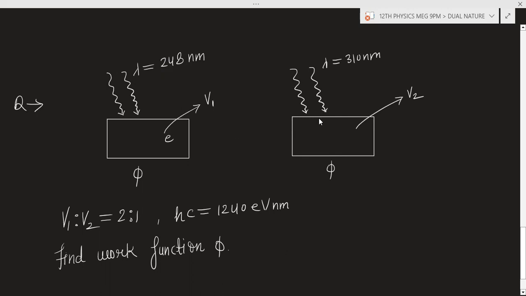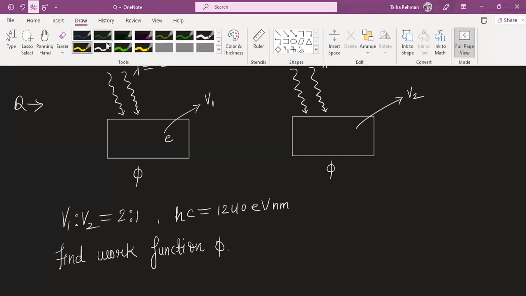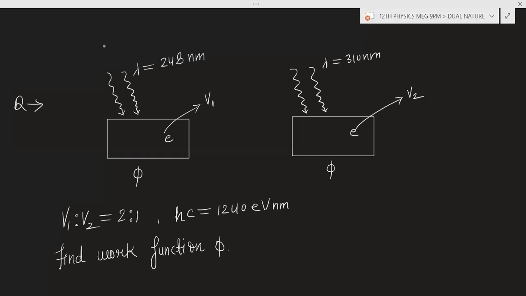Now, after some time, on the same metal surface, because the work function is the same, incident radiation of wavelength 310 nanometer is incident, so that the electron will eject out, and the velocity of the ejected electron is v2.